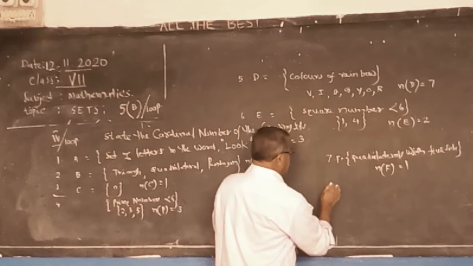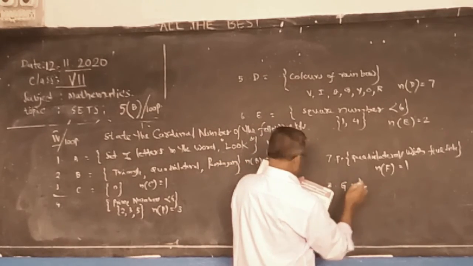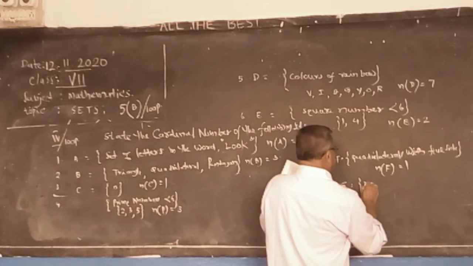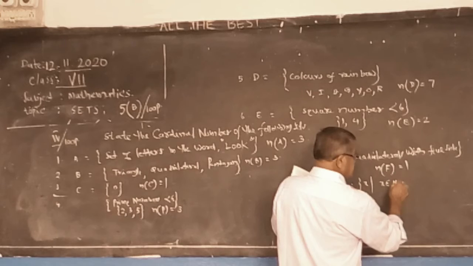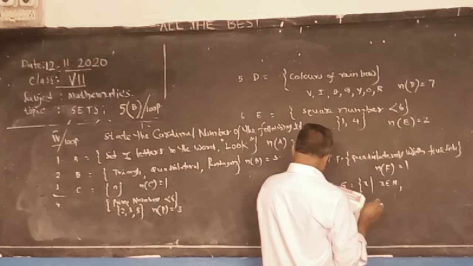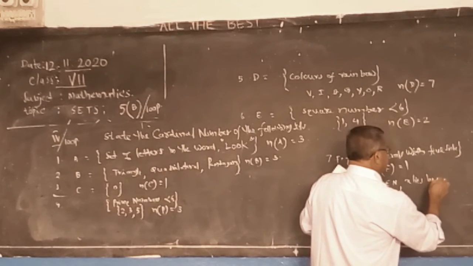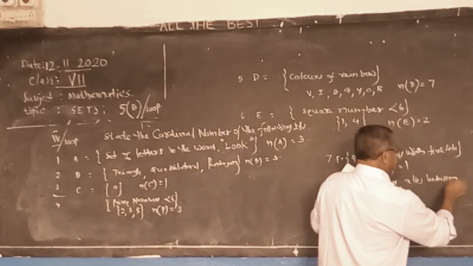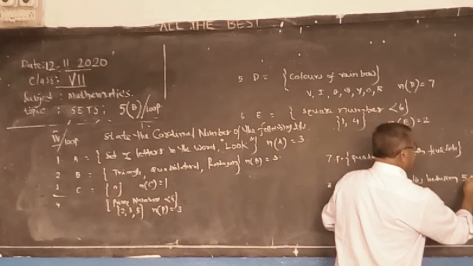8. Set G given. x is such that x belongs to N, x lies between 5 and 9.